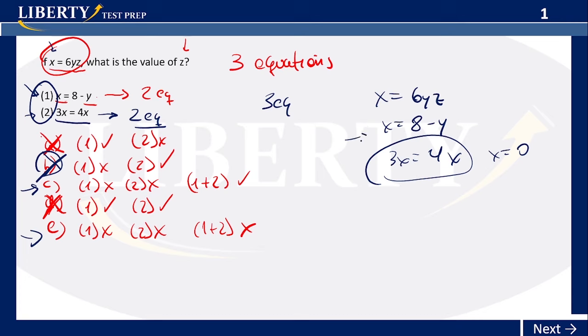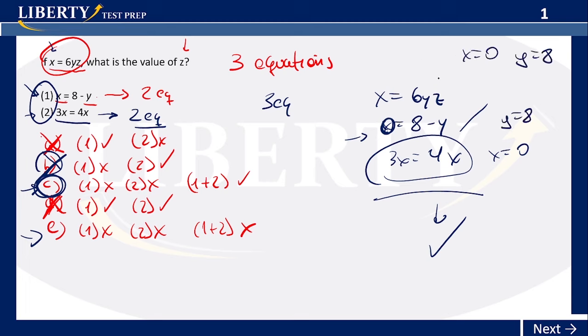So if you substitute 0, you don't need to do that, but this time you already know you get an answer. It's possible for you to get the answer, and you must choose C. But if you want to prove it, or just because you want to practice more, you get that x is 0 here, and then you have a value for y, which is 8. And you already have x is equal to 0, y is equal to 8, and with that you can find the value for z. But you don't need to do that.